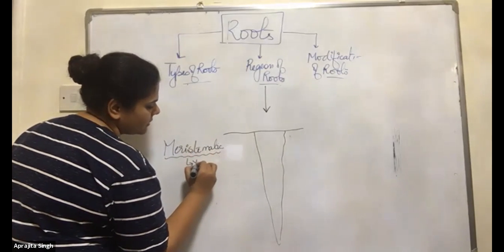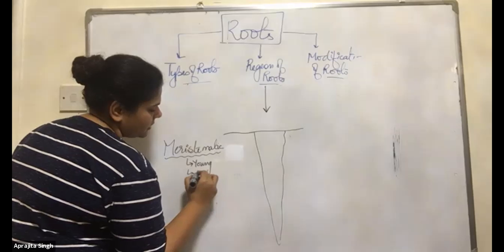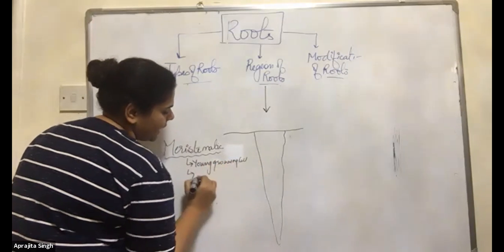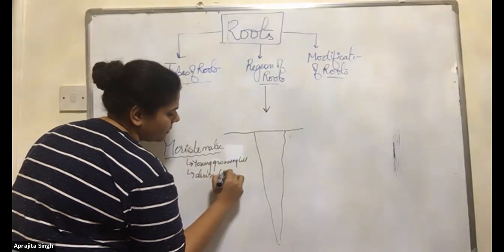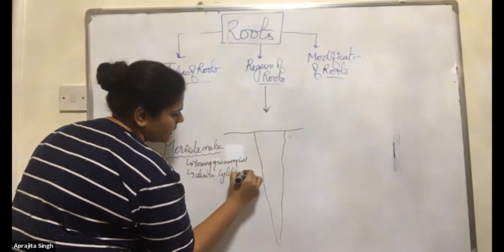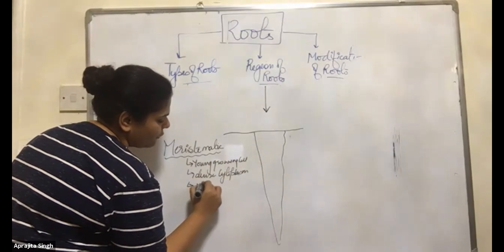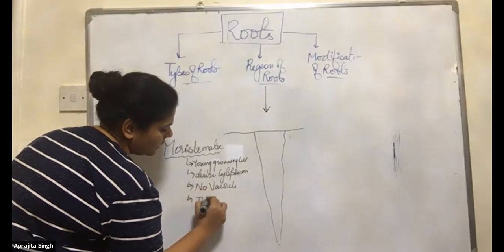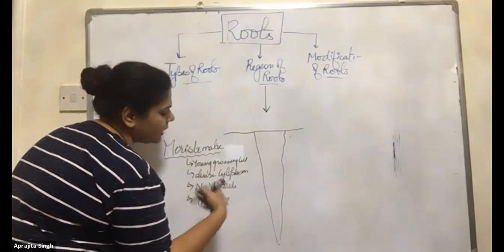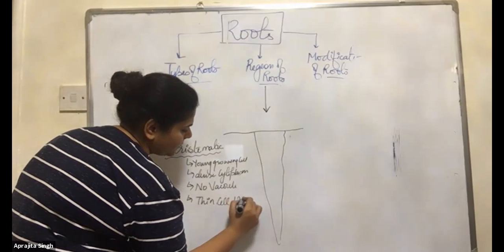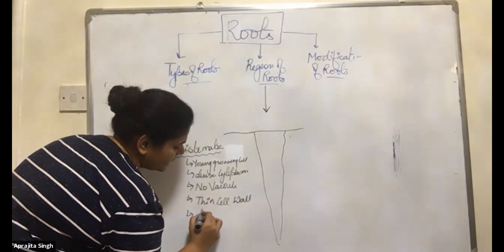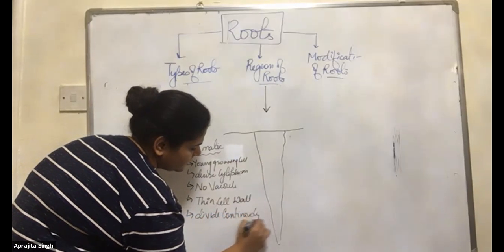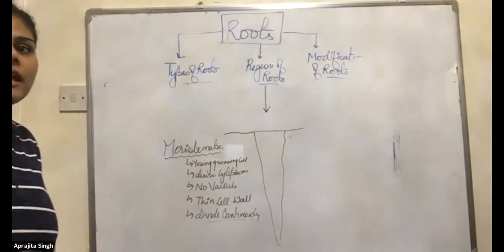They are the young growing cells. They have dense cytoplasm. Write it down. They have dense cytoplasm. No vacuole. They have thin cell wall, because they have to divide continuously. Remember these points, students, 9th class.